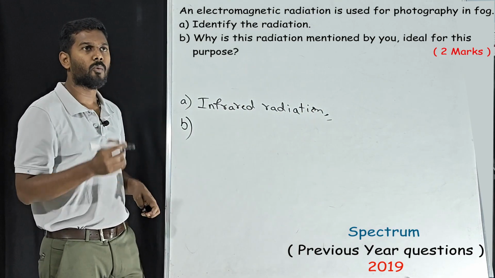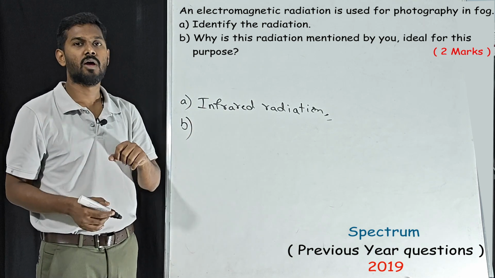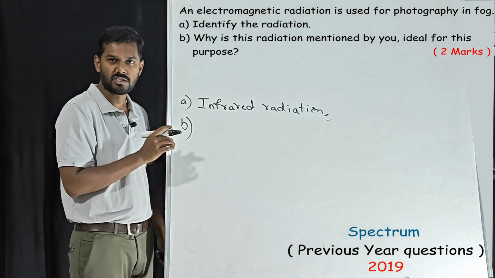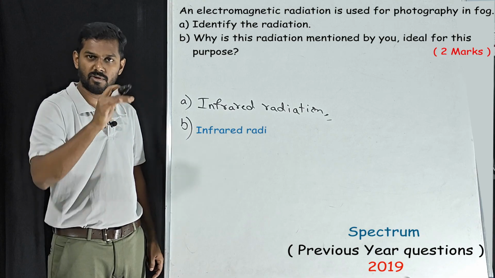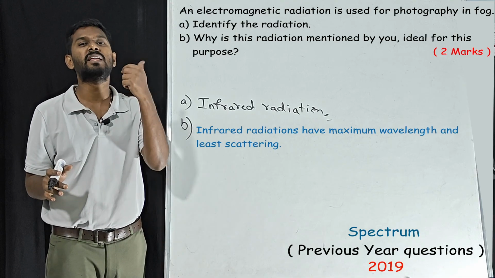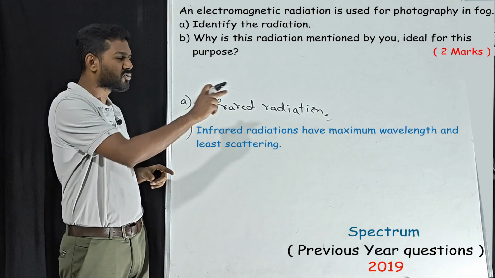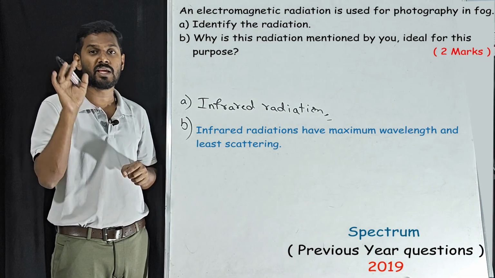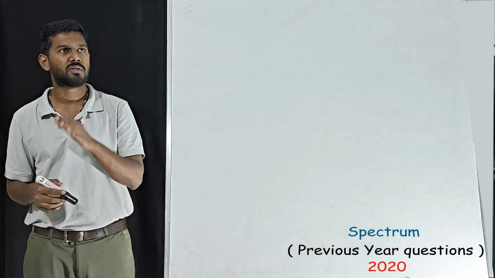Then why is this radiation mentioned by you ideal for this purpose, used for photography in fog? Very simple. This infrared radiation has maximum wavelength. This is what you are going to write. It has maximum wavelength and it has least scattering, so that it can pass through fog easily. Only these two reasons are enough. It has maximum wavelength and the scattering is less for infrared radiations. That's it. Now we'll move on to 2020.